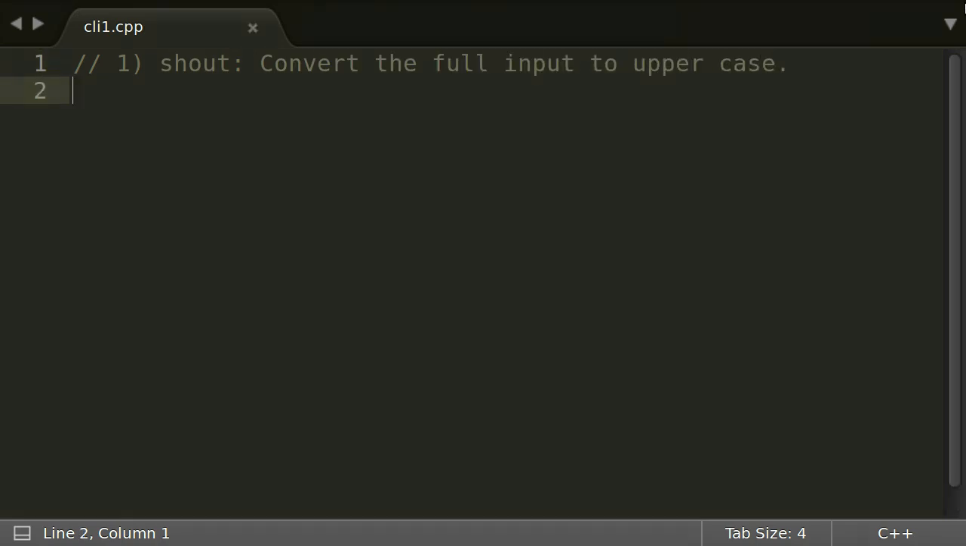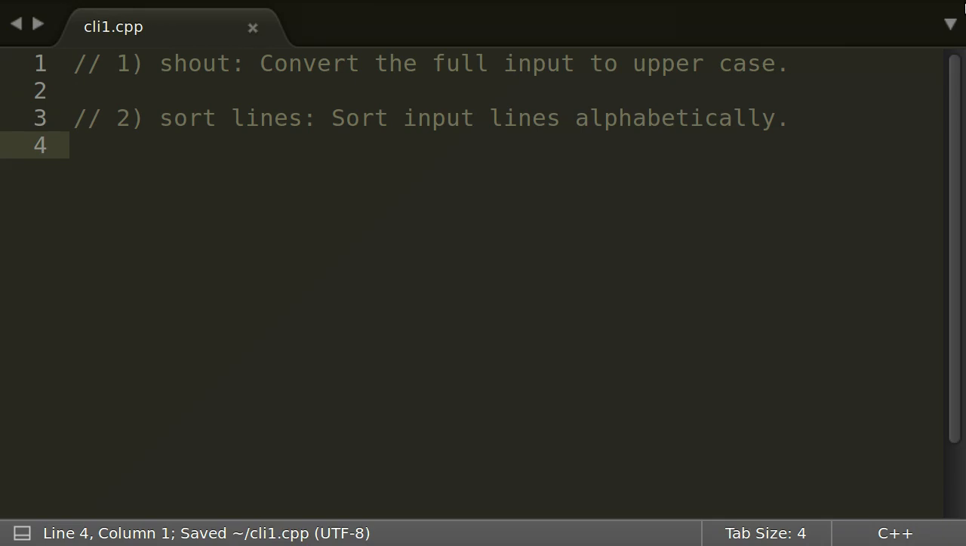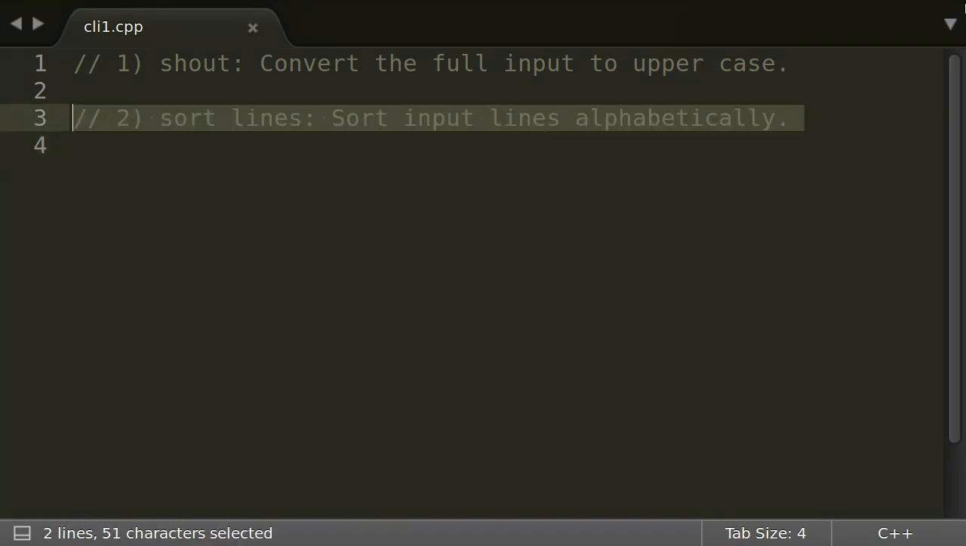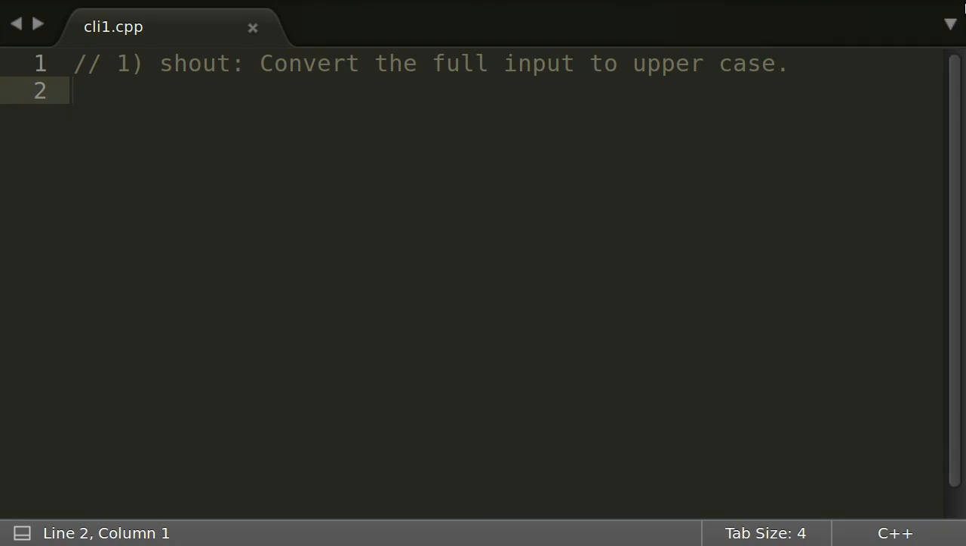It simply takes the whole input and writes it back to stdout in uppercase. The second one, named sort, sorts all lines from the input alphabetically. But let's only think about the first one for now. It is quite simple. We just need a function that takes a string and converts all lowercase letters to uppercase. Its type should be string to string.